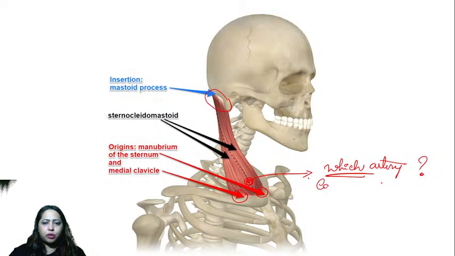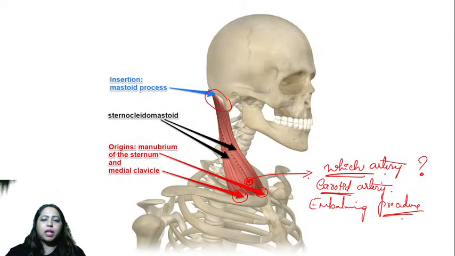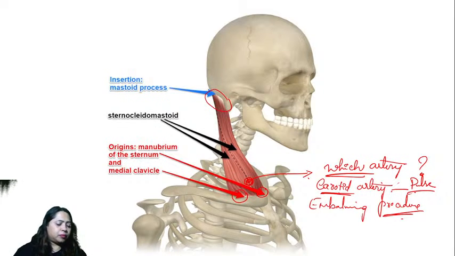Yes, yes, says carotid, yes. So when you give the carotid artery, we use this for embalming. And also for checking the pulse. It is not superior thyroid. I'm not talking about the region, I'm talking about between the two heads. So it is between the two heads, it is the carotid artery.